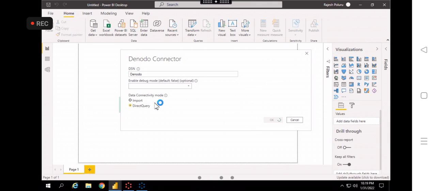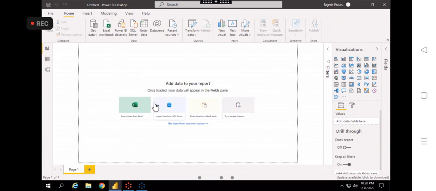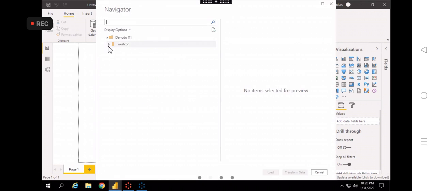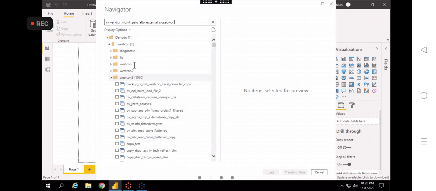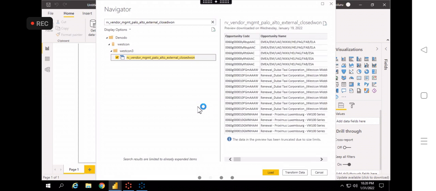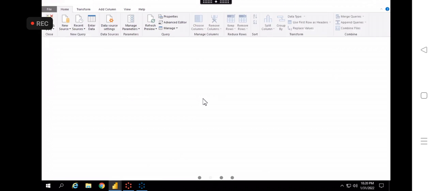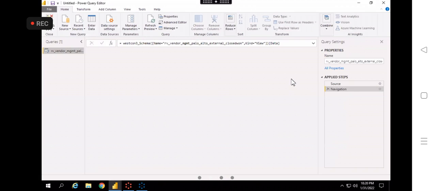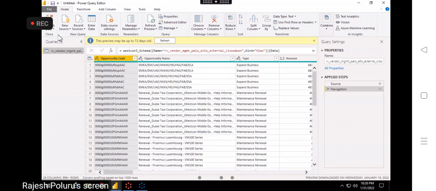Then search for your table name, select it, and transform data. Every time you always go to transform data, because you do all the data prepping, data shaping, and everything in the Power Query editor, right? As we discussed, you remember, right? Yes, sir. All data manipulations will be done in the transform data Power Query editor. Yeah. So once we close this, close and apply.